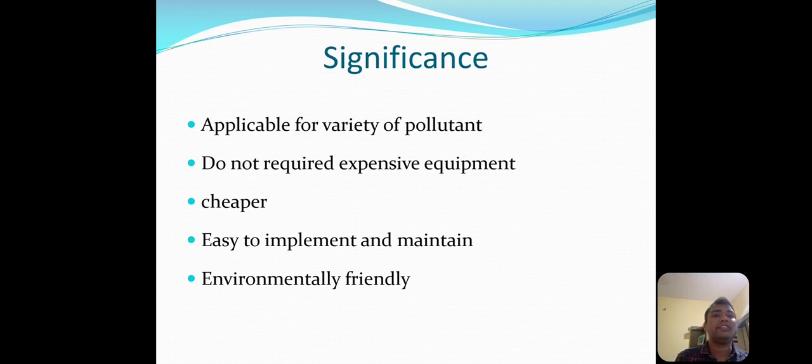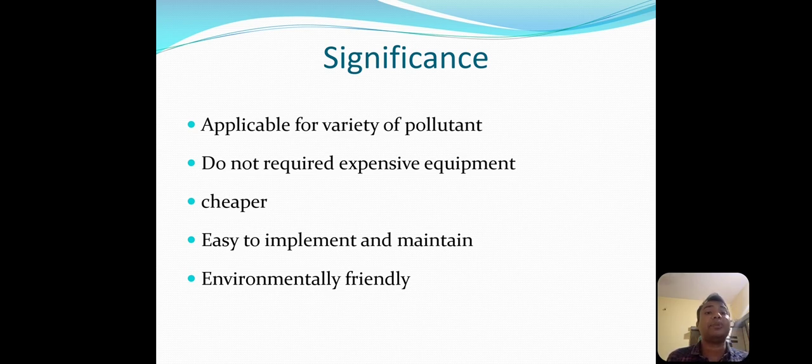Next, let's see the significance of phytoremediation. The first significance is that it is applicable for a variety of pollutants. So different types of pollutants and contaminants can be absorbed, removed and detoxified by this phytoremediation. As we know, only the plant is required for this process of phytoremediation. No expensive equipment is needed.